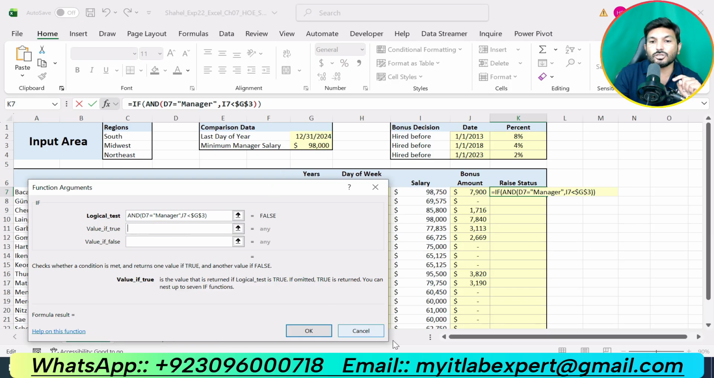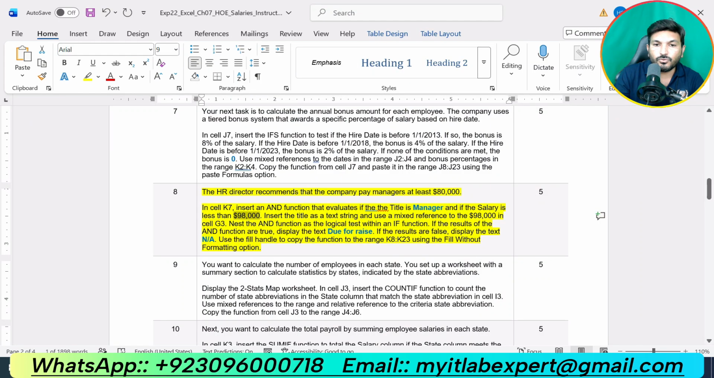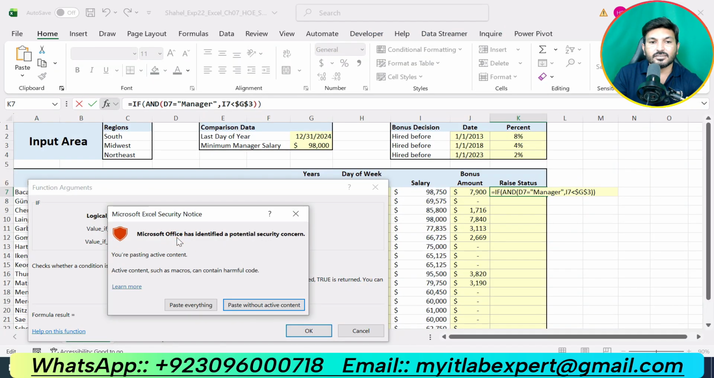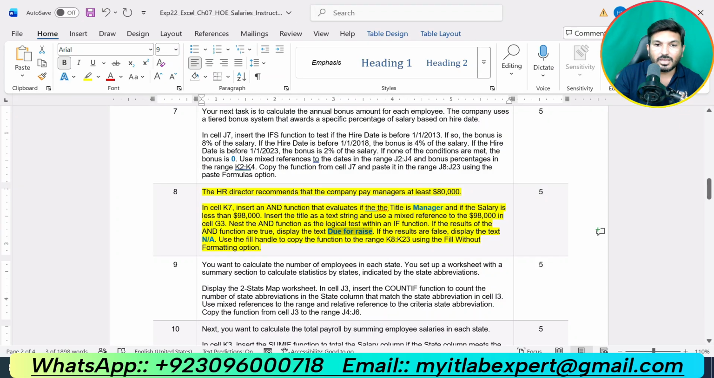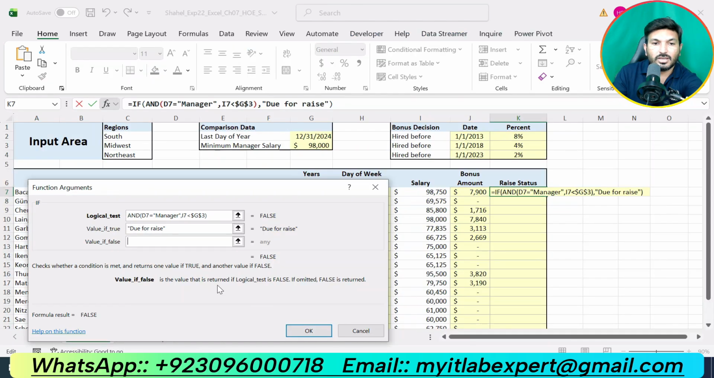Then it should show due for the raise, otherwise it will show NA. Okay, so that is all about step number 7.